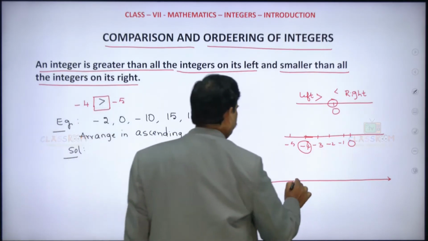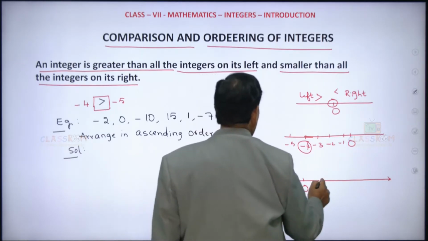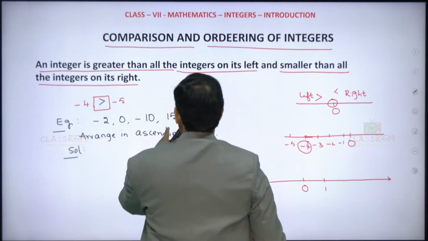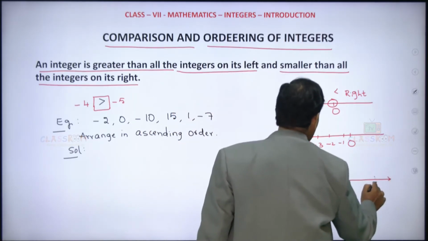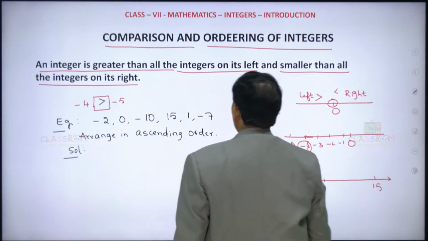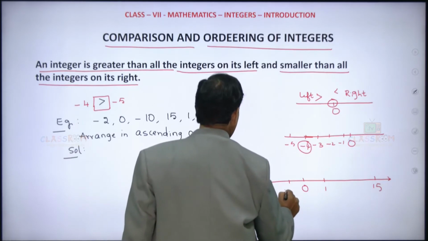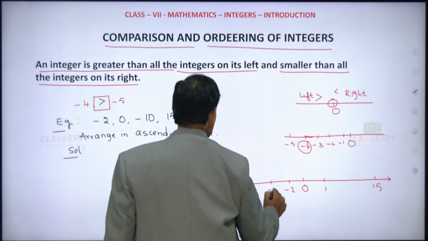So 0. So 1 will be on the right of 0, positive numbers. And then which one is another positive number here? 15. So that will be somewhere here. And what about on the left side? It is minus 2. And then minus 7 somewhere here.